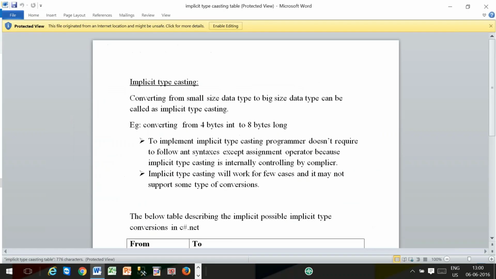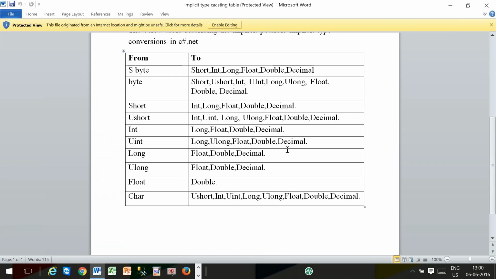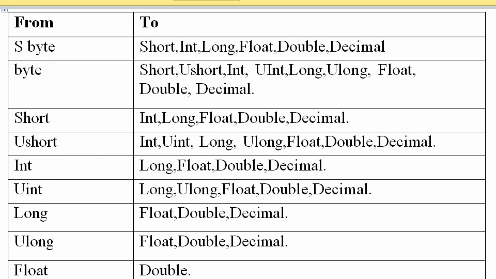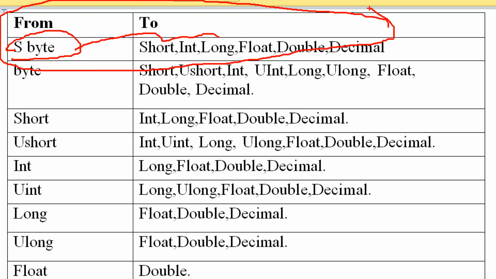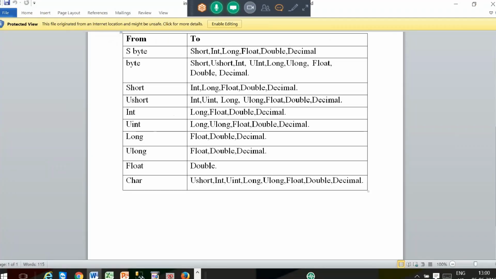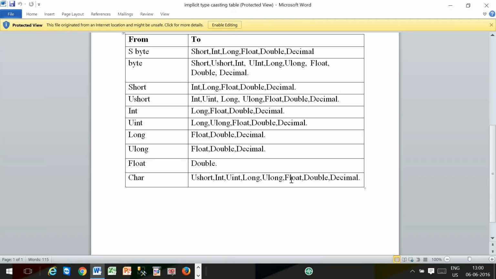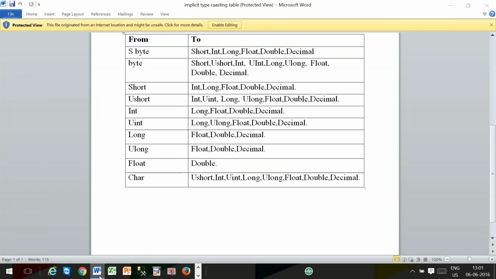Now you observe the screen. You can observe from type to to type, meaning from which type to which type. sbyte to short, int, long, float, double, decimal. We don't have any issue regarding this. You don't require to remember it, I am giving this list just for your knowledge, because you may get a question, sir, I need a list. That's the reason.